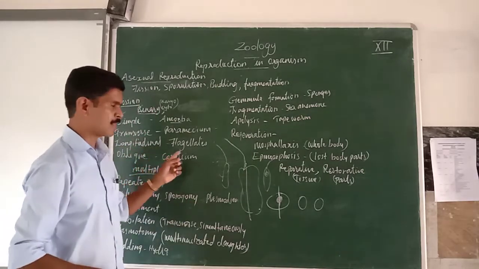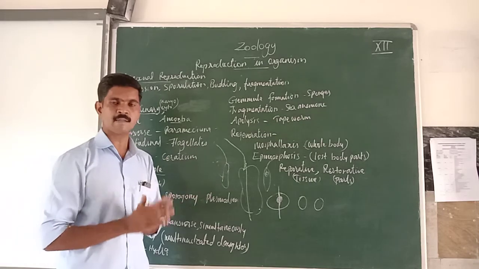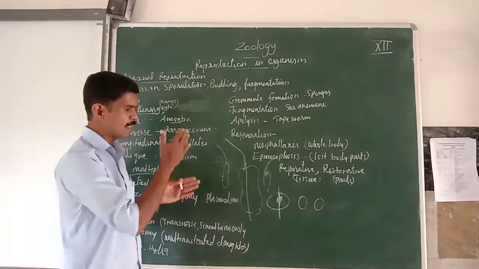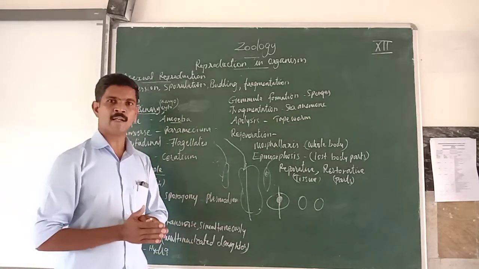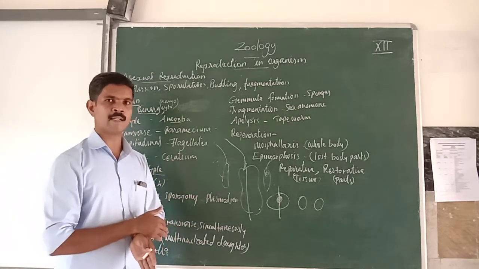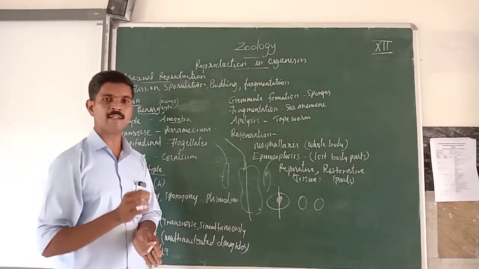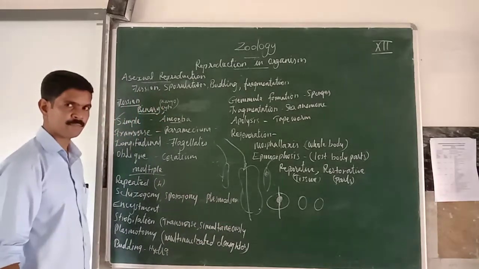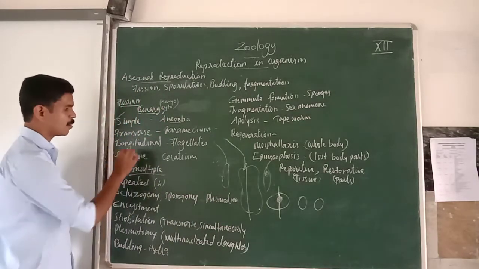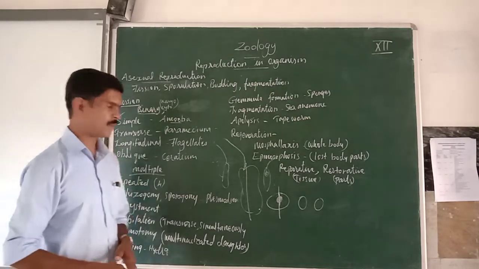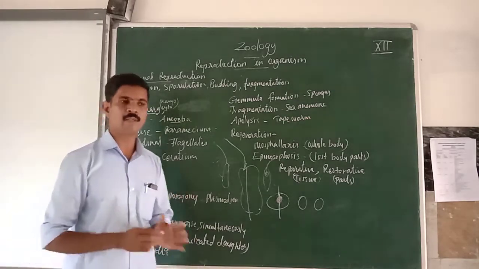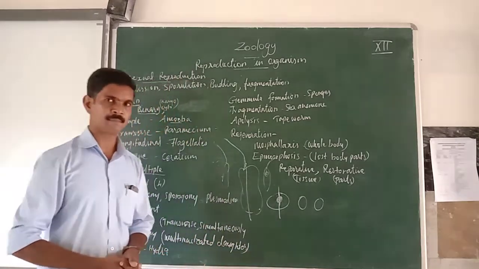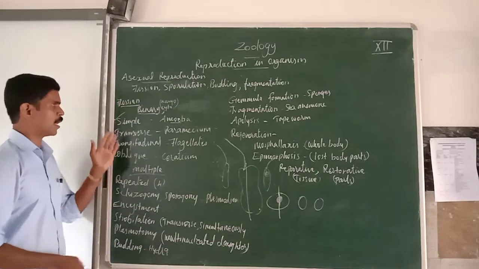In longitudinal binary fission, for example flagellates, some organisms have a single flagellum. When the division takes place, the original flagellum goes to one organism. The next organism gets a new flagellum, and these new flagella develop from the basal granules. Understand? Then the next one is oblique binary fission. Example: Serratia. In this organism, the transverse axis occurs in an oblique direction. Understand? So these are the four types of binary fission.